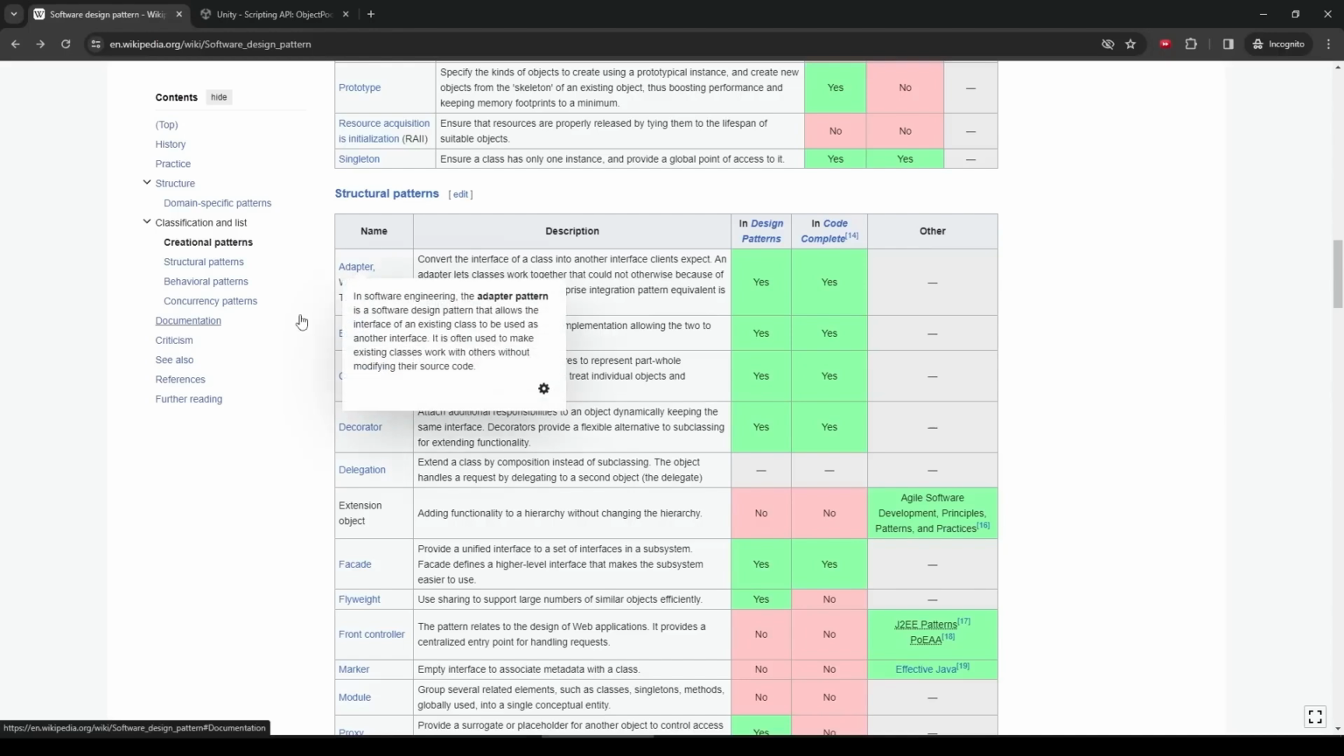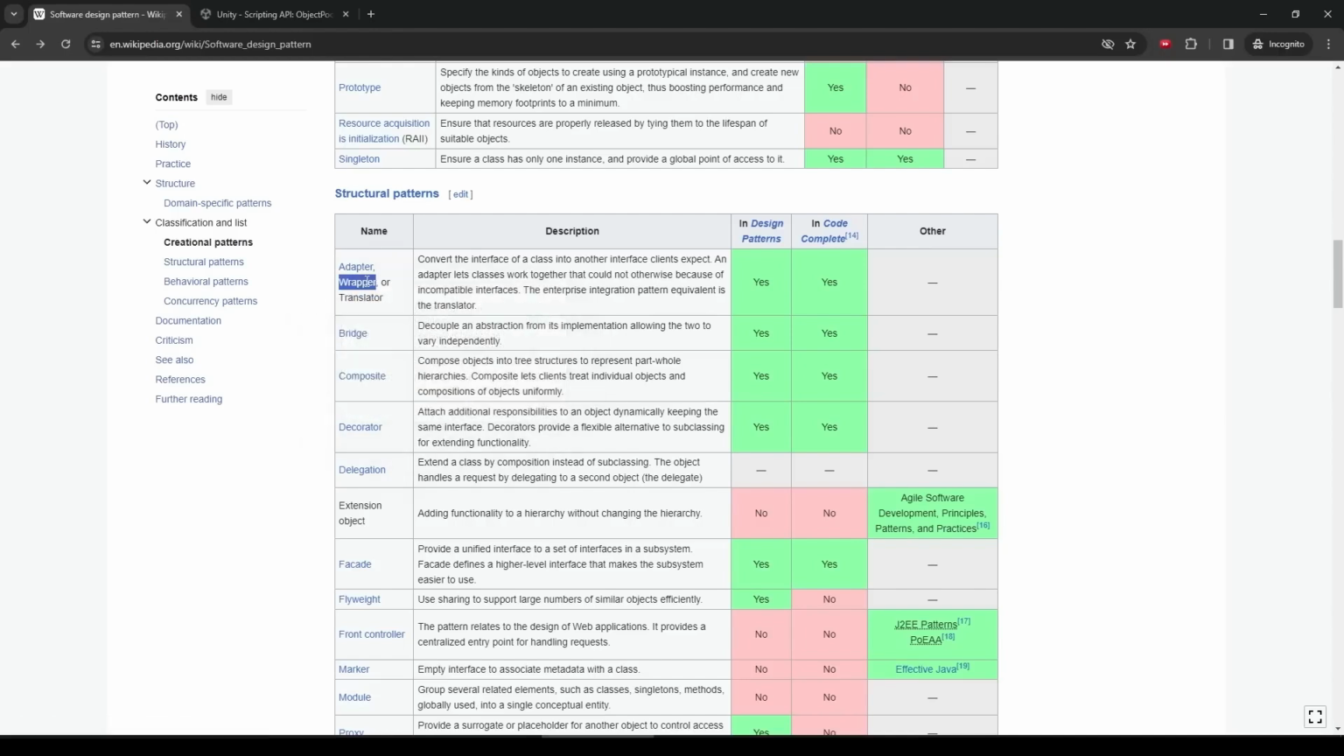Then the adapter pattern, or simply a wrapper. This is especially great when working with some kind of third-party code. You build a wrapper that only contains the info you care about, and then you don't have to worry about any more of the underlying implementation.